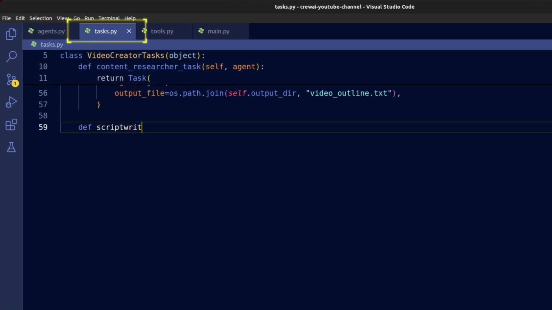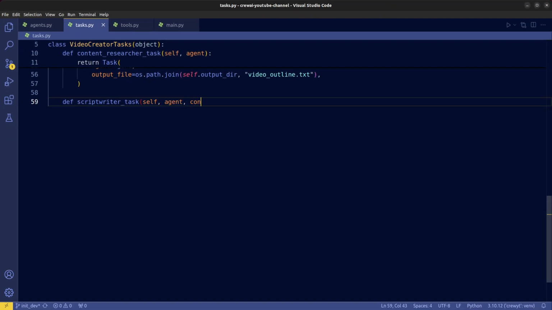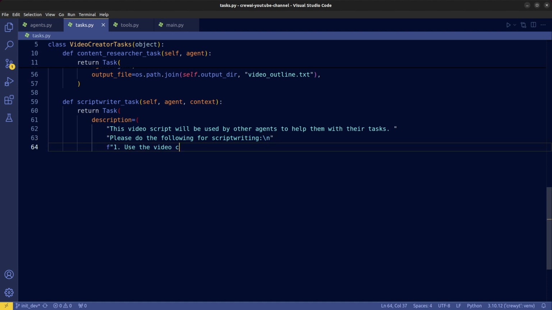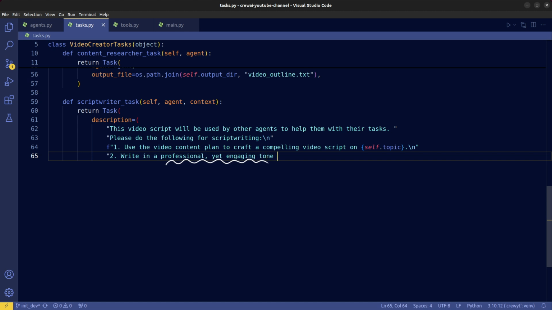Now let's create the task associated with this agent. In the description, we emphasize that other agents will be using the script that it generates for their work. Then, we give a detailed explanation on how the agent should do script writing. We should use the outline generated by the content researcher agent to write a script on the given topic. The script should be written in a specific way and tone that aligns with our needs.